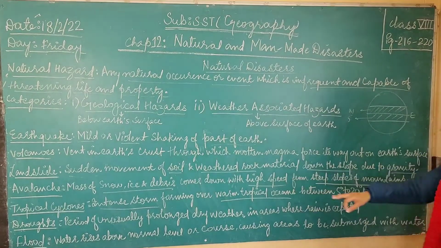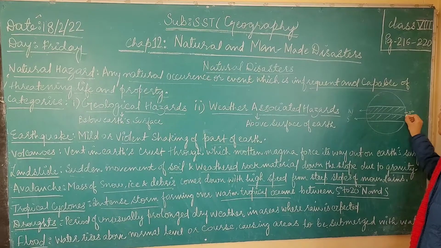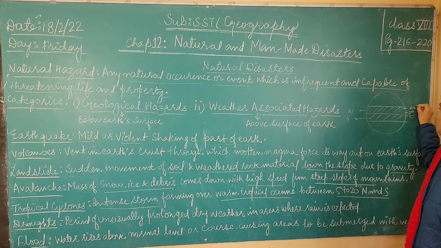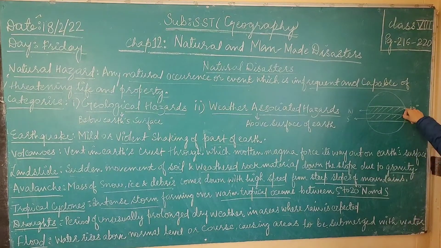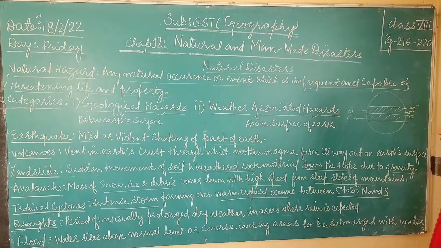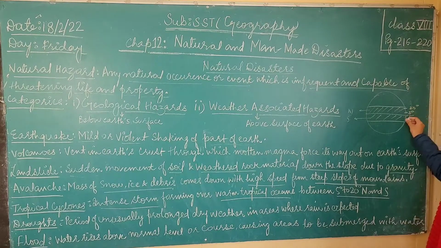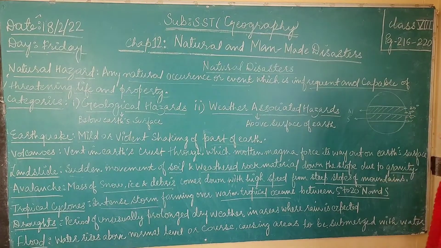Then these tropical cyclones occur from 5 degree latitude to 20 degree latitude, in between this area. This is the area where the oceans have this type of natural disaster called tropical cyclone. It happens in the north as well as in the south between 5 degree and 20 degree latitudes.